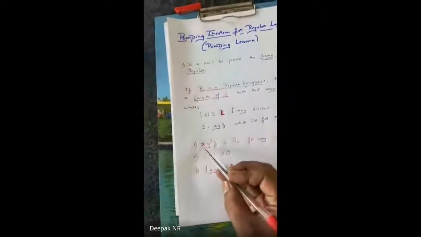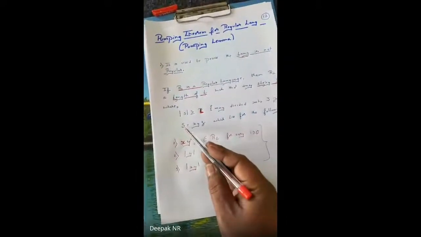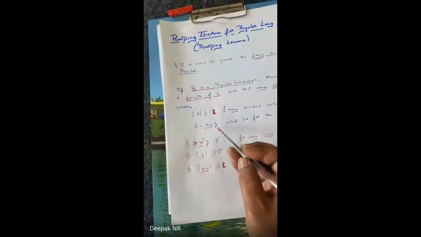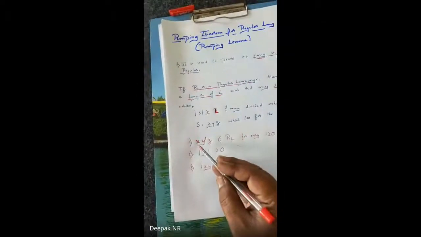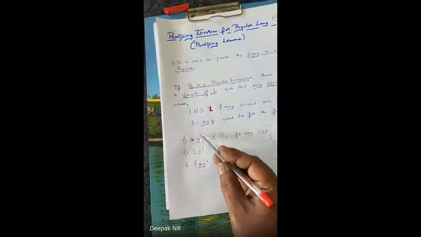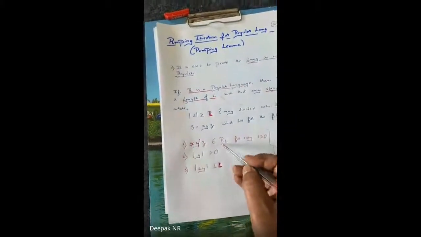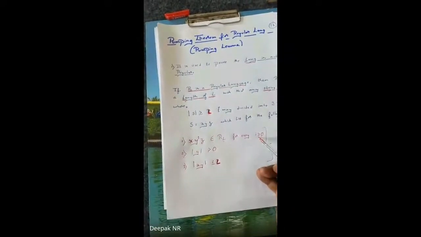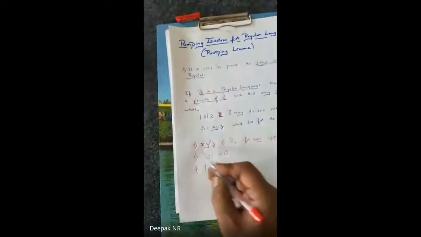Step 1 says I will take a given string S as XYZ. I divide the given string as X, Y to the power of I, and Z, which belongs to the regular language for every I greater than or equal to 0. This is the first condition, the first statement.